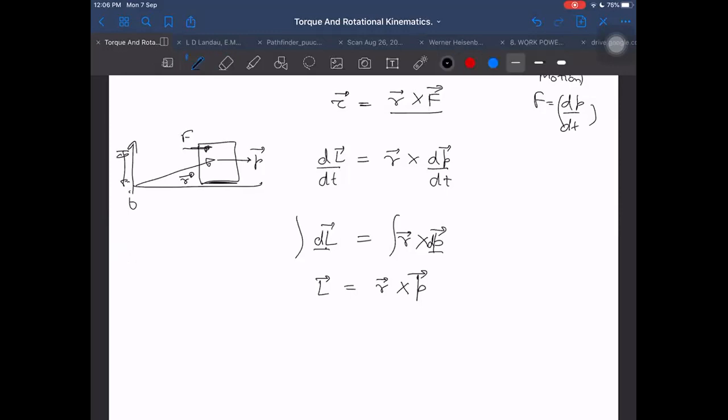And that is equal to... due to normal and due to mg, the torques cancel if it is a frictionless surface. Then normal and mg... no, then also it is not correct. Wait. Normal and mg will not be in the same place. They will be in different places, so the normal will be some shifted normal, like this maybe.